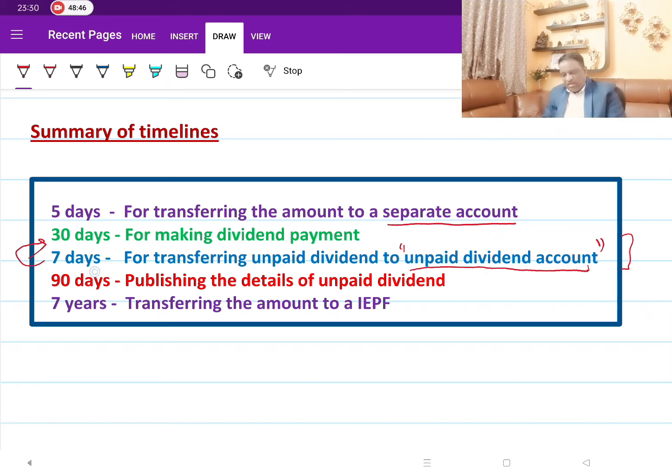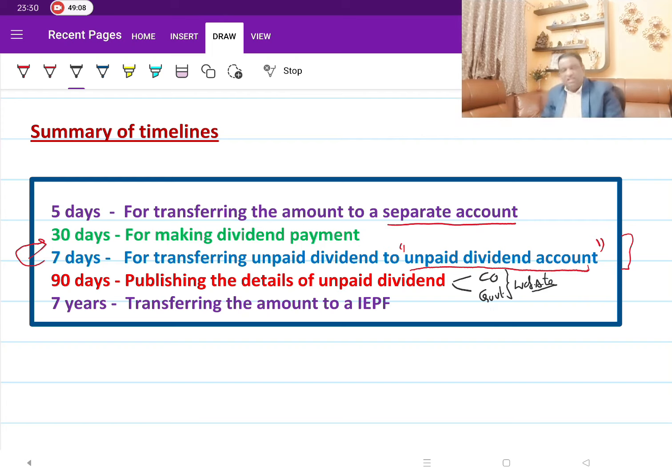Then another timeline is 90 days. What is this for? This is for publishing the details of the unpaid dividend account. Now, where will they publish these details? At two places. One is the company-owned website, and the other is the government website. That's all. So both are websites: one is the company's own website, and the second is the government's dedicated website.